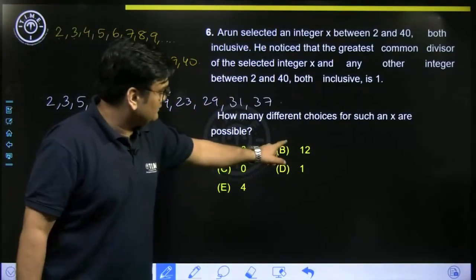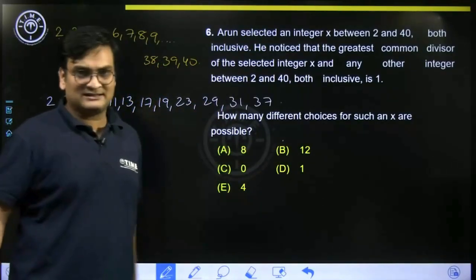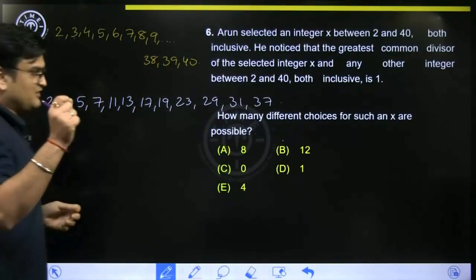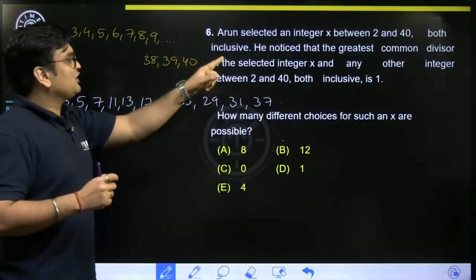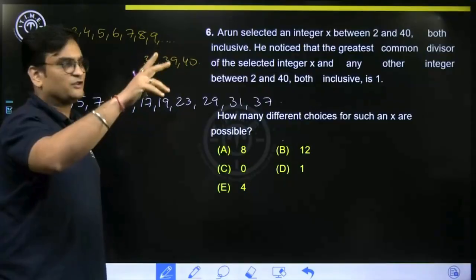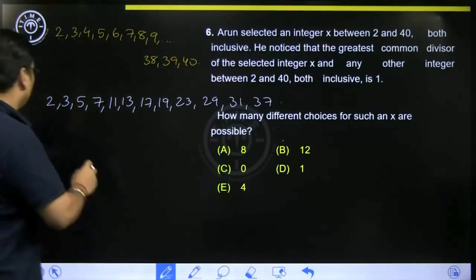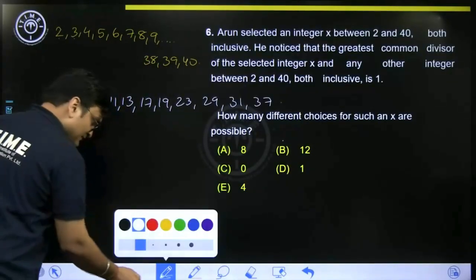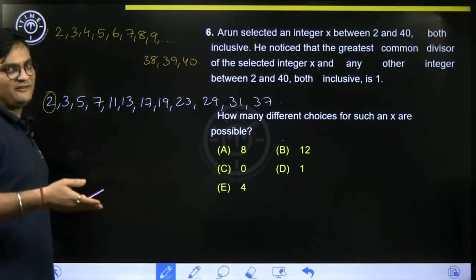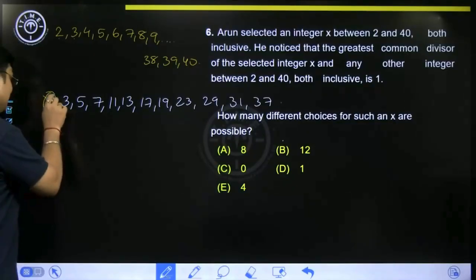So most likely many students would be marking 12 as the answer. But please notice, what is the condition? So this is a very tricky question. The greatest common divisor of the selected integer and any other integer between 2 and 40 is 1. For example, if you select 2, 2 and 4 will have some common factor. So hence 2 cannot be selected.